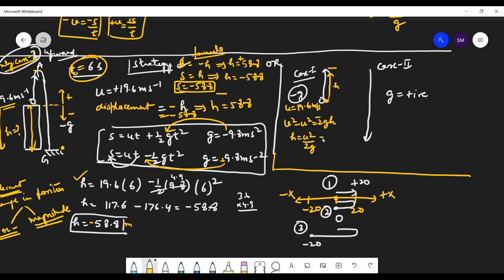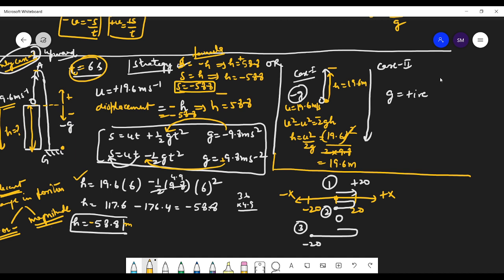So that's equals to 19.6 whole square divided by 2 into 9.8. So 19.6 will cancel and the height is 19.6 meters. So it has attained the height of 19.6 meters.